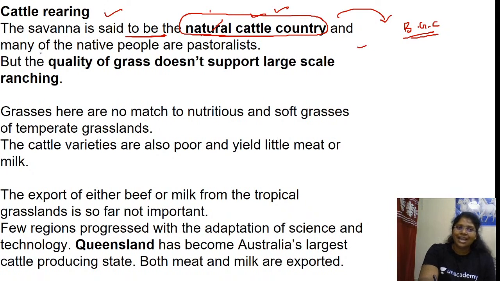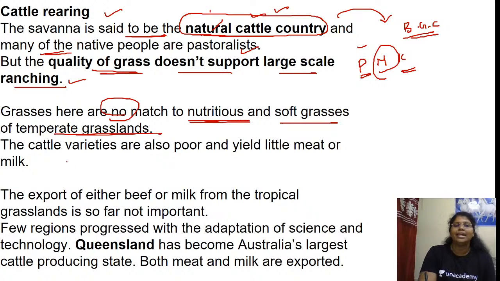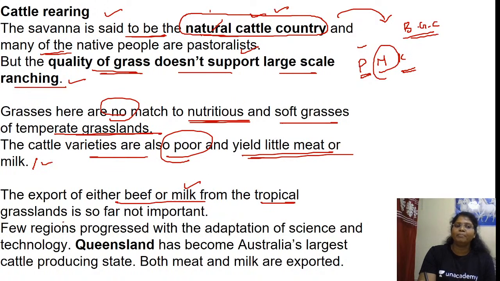Natural cattle country, and many of the native people are pastoralists, or nomadic herders, like the Maasai of Kenya. The quality of the grass doesn't support large-scale ranching. Grasses here are no match to the nutritious and soft grass of temperate grassland. Cattle varieties are also poor and yield little meat or milk. The export of either beef or milk from the tropical grassland is so far not important.